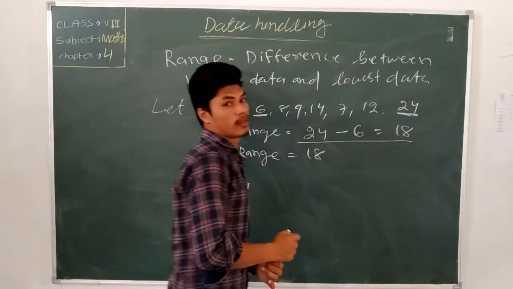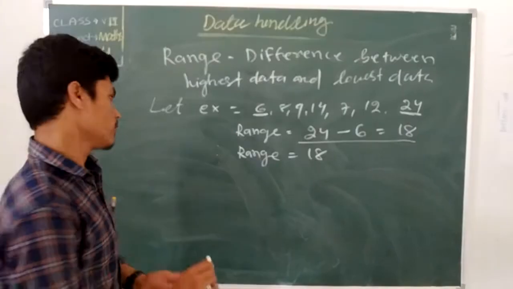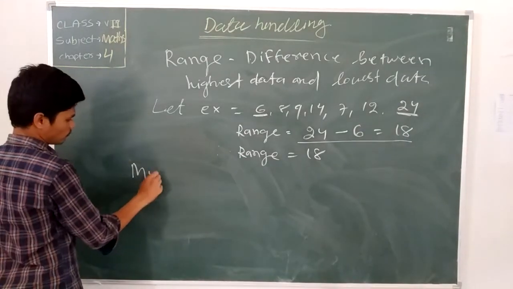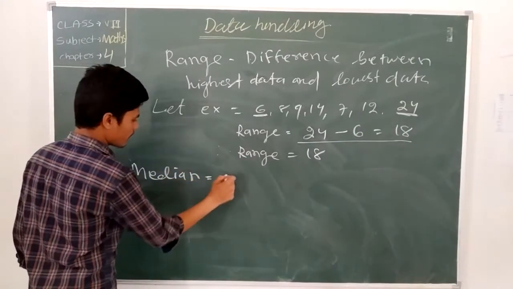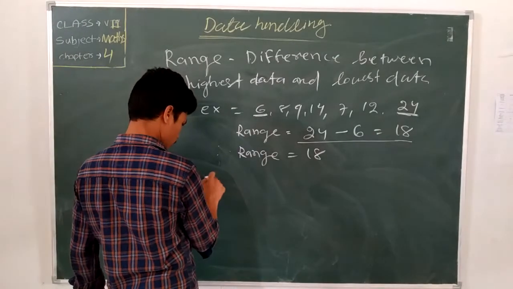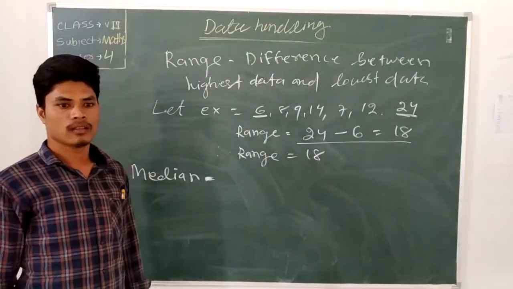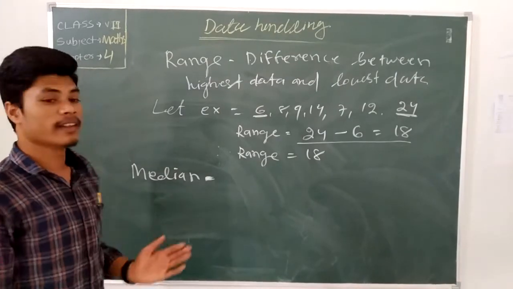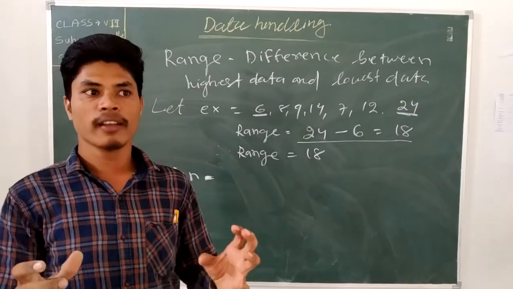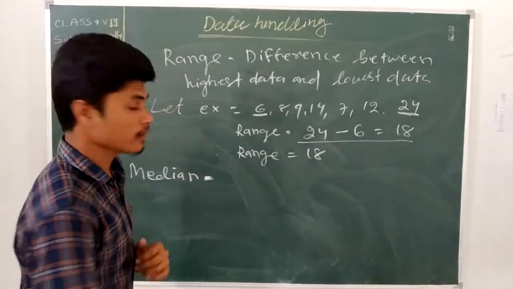Now we know about the median. Median is the middle of data. What is median? Median is the value that comes in the middle. That means if the data is given and we find the middle data, that is called the median.